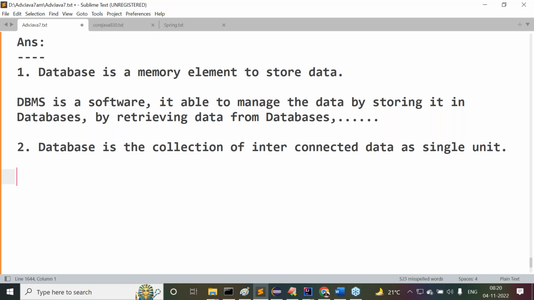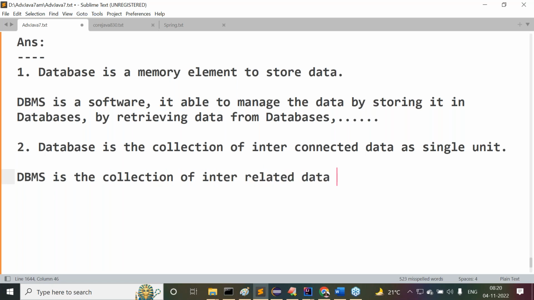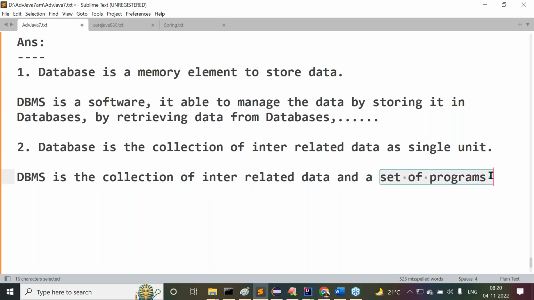If we observe this, the answer is very clear. Listen carefully. Database management system is a collection of interrelated data and a set of programs. Please recognize this. Instead of saying interconnected data or interrelated data, both are the same. A single unit of interrelated data is a database, but database management system is a collection of interrelated data and a set of programs.